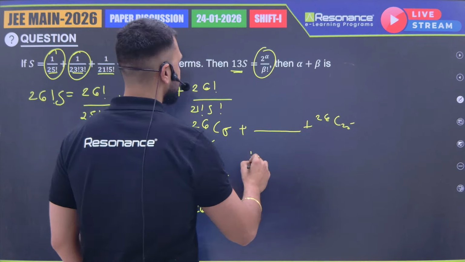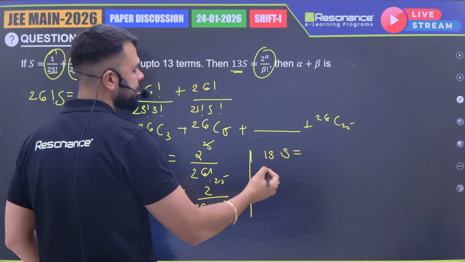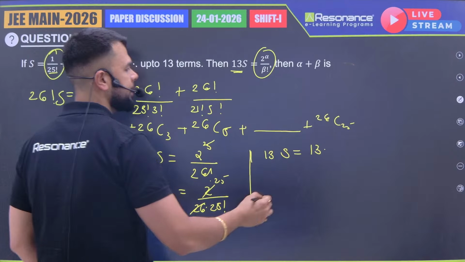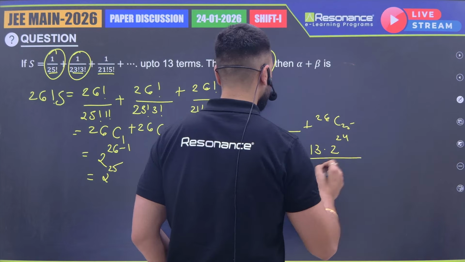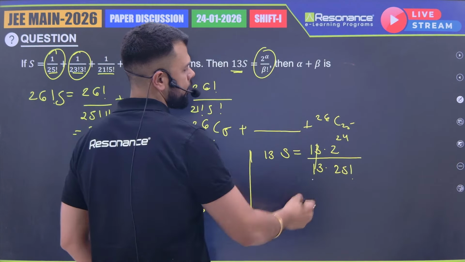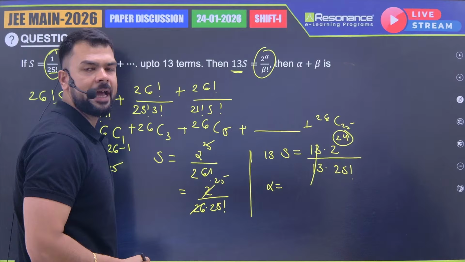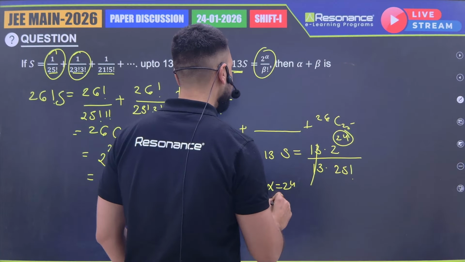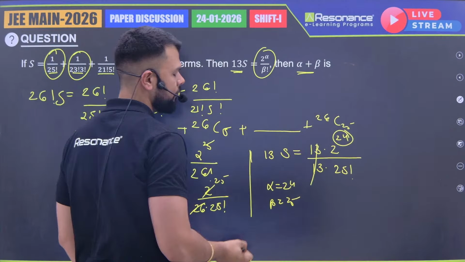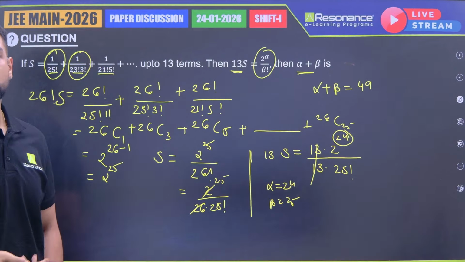And they have asked us 13s. So if I multiply with 13 on both sides, I'll be getting 13 into this, which cancels. So I'll be getting 2 to the power 24 upon, 26 cancels. So now I'll be getting alpha. If I compare, alpha will be 24 and beta will be 25. And what have they asked? They have asked us alpha plus beta. So alpha plus beta will be 49. Right?